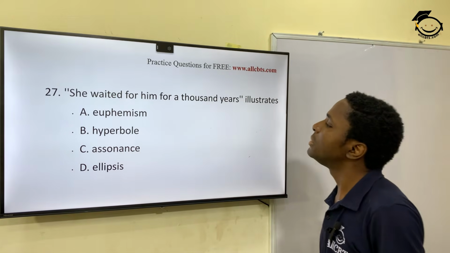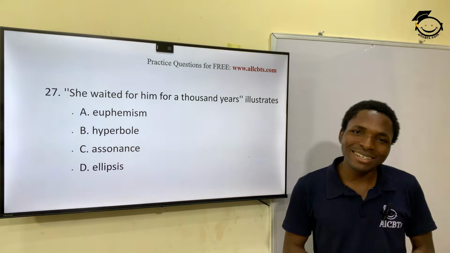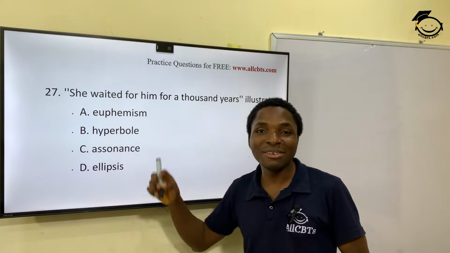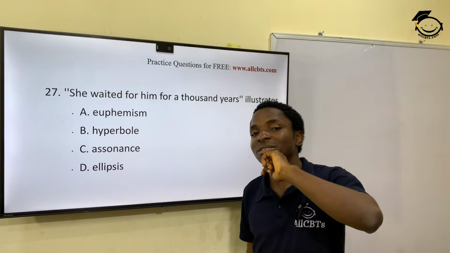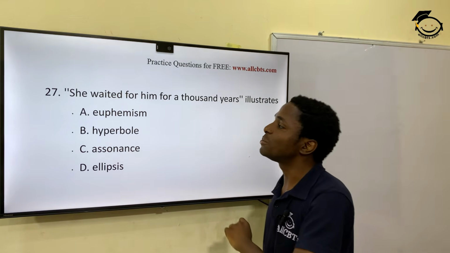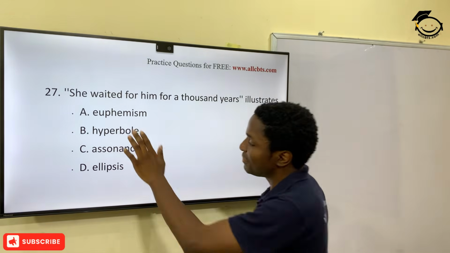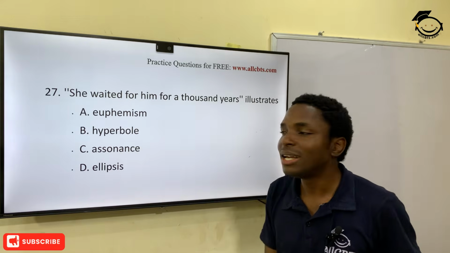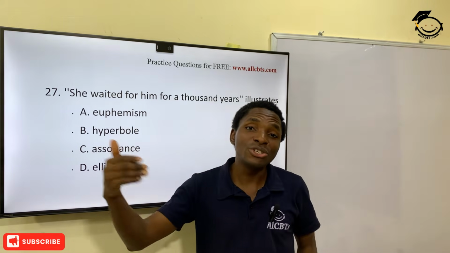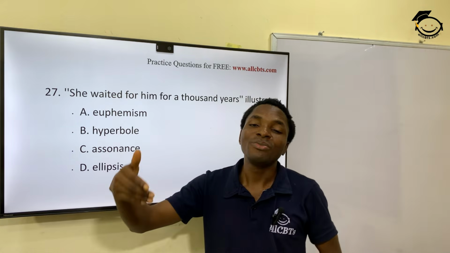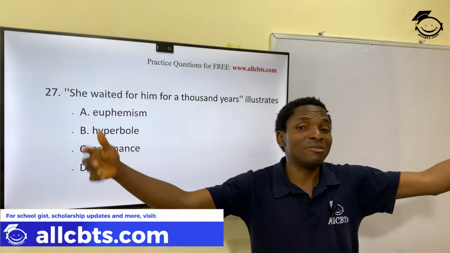27 now. As we're rounding up, she waited for him for 1,000 years. This is beautiful. This is a figure of speech. What figure of speech is this? I'll give you 2 seconds to reason it. She waited for him for 1,000 years. Which of these? Alright? And that's what? Hyperbolic. Hyperbolic is what? Exaggeration that is used to express something in more vivid details or more vivid light.